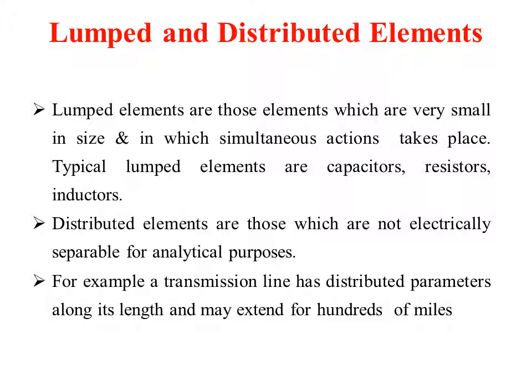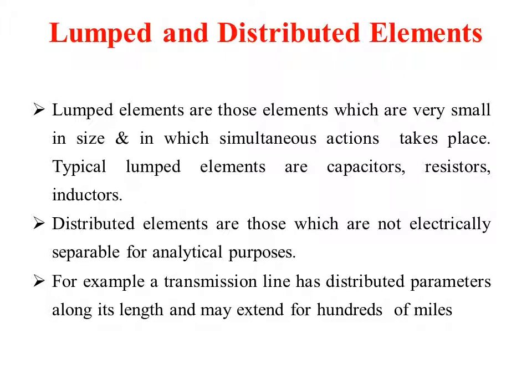In today's lecture, to sum up, we have discussed the different types of elements: active elements and passive elements, linear elements and non-linear elements, bilateral elements and unilateral elements, and at the same time lumped and distributed elements. We have seen the basic definitions.